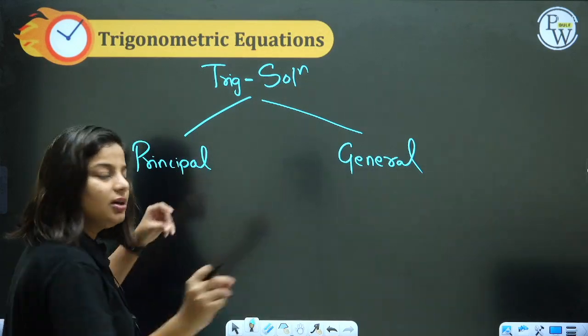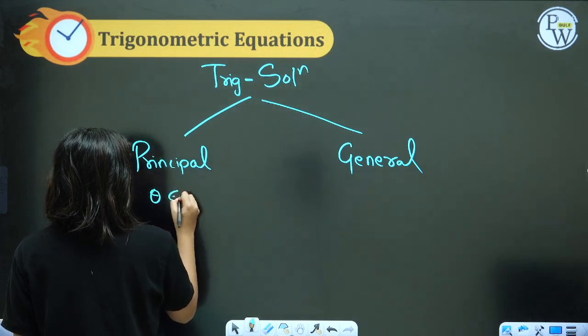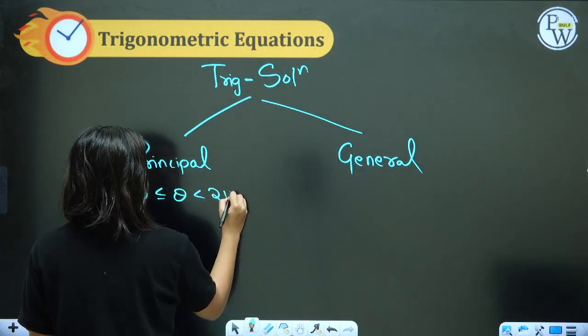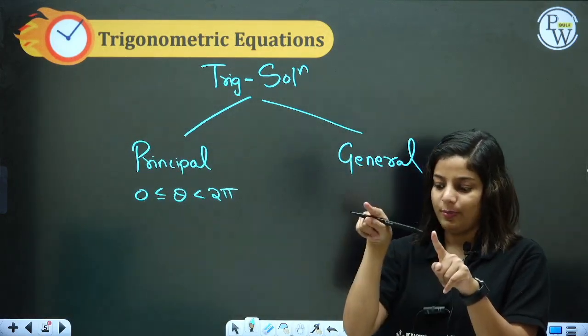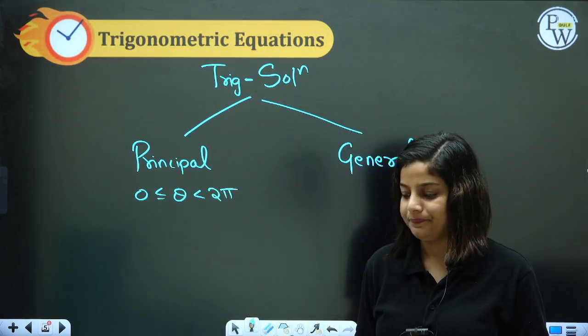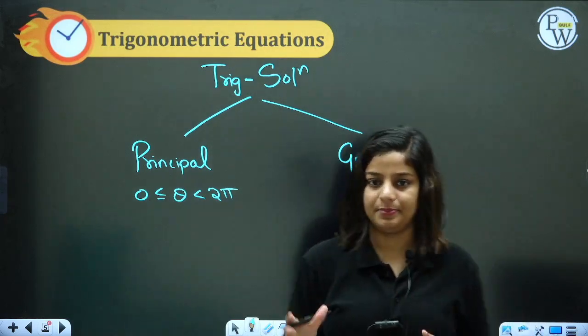Principal solution in general is where theta belongs to 0 to 2 pi, 0 included and 2 pi excluded. Why? Because coming back to 2 pi is the same as 0, so there is no need of putting 2 pi. 0 to 2 pi is your principal solution.